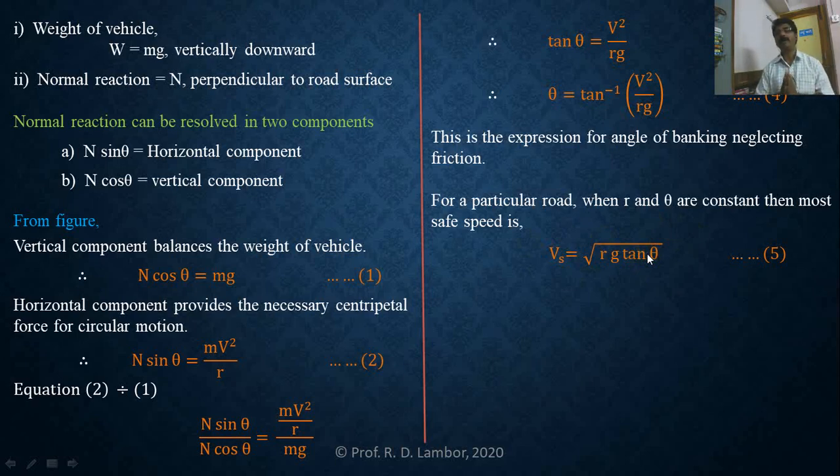If our driving speed is less than v_s, there is no problem for us. Our driving will be safe and we can complete the circular road safely. What is the reason? Because our driving speed is less than the most safe speed. There will be no danger of accident.